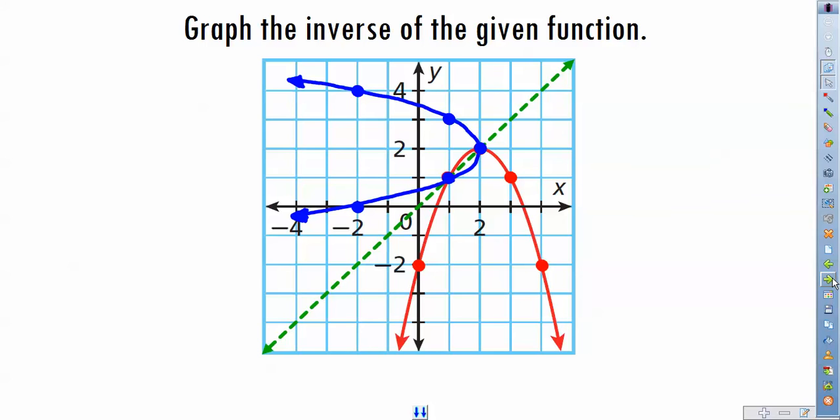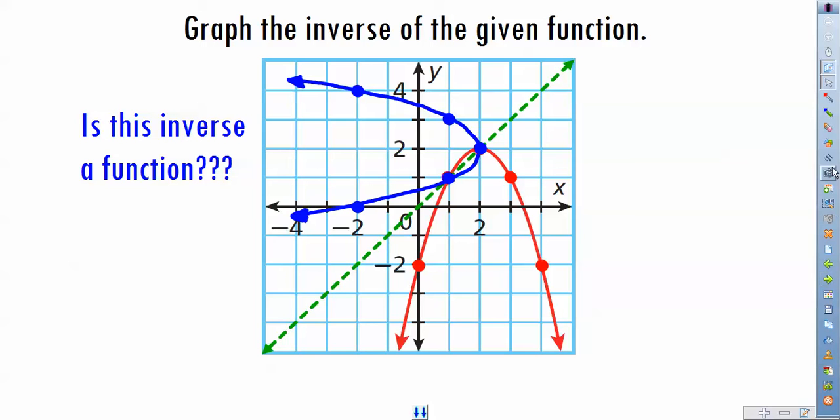So there we go. I can think of one question now that we look at this parabola that opens to the left here in blue: is this inverse a function? What do you think? Yeah, this inverse is definitely not a function.